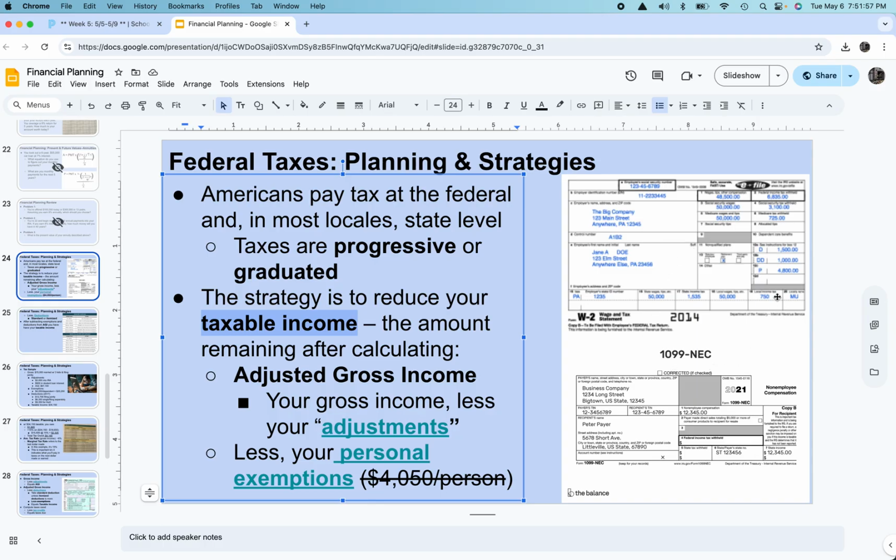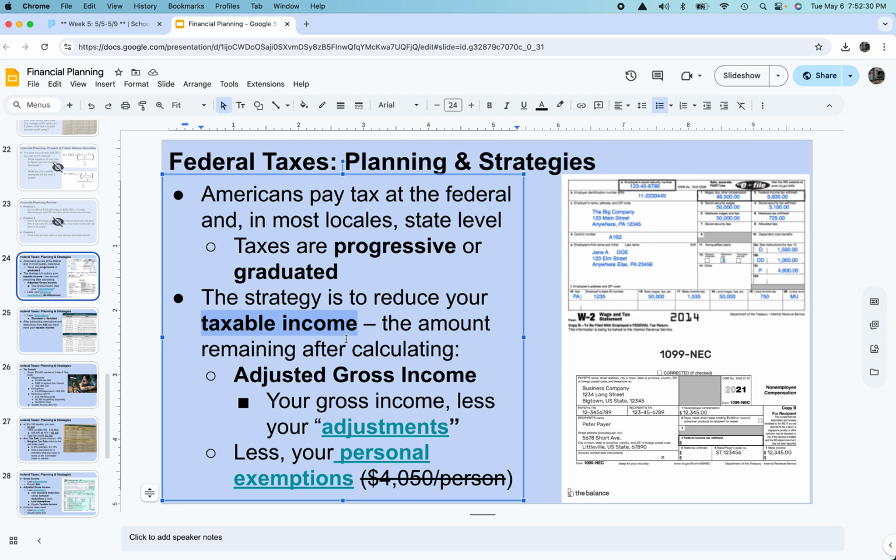But once we get these two documents by January 30th, and that's required by law, showing us all the money that we made as an employee of a company, as an independent contractor, we add up the amount of money that we were paid, and that number is called our gross income. From there, we start taking subtractions from that number, trying to figure out our taxable income, because again, not every dollar that we make is taxable.